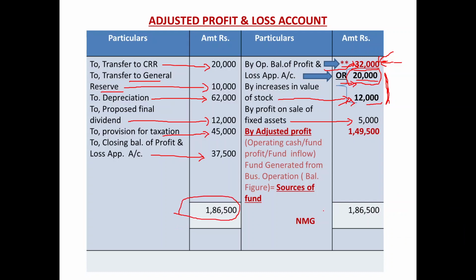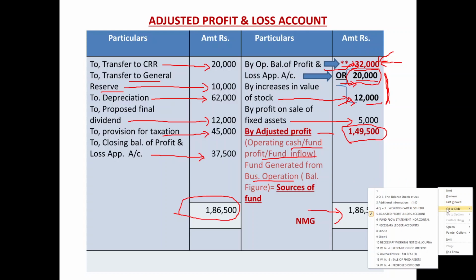Put it on the right hand side, 1,86,500, and we are getting a balancing figure on the right hand side, 1,49,500, adjusted profit, cash profit, fund profit received from the business operation. So this would be reported in the fund flow statement.